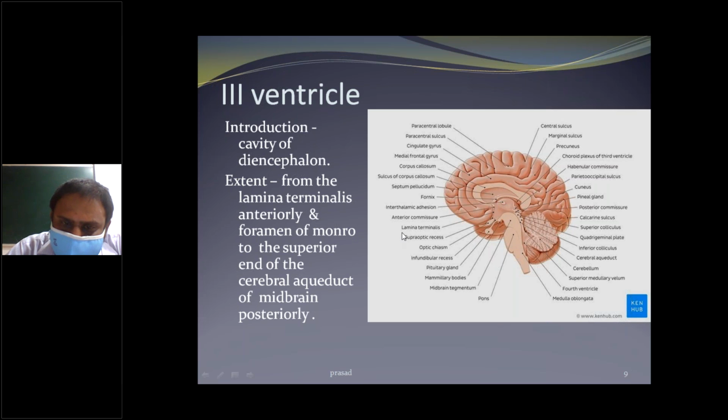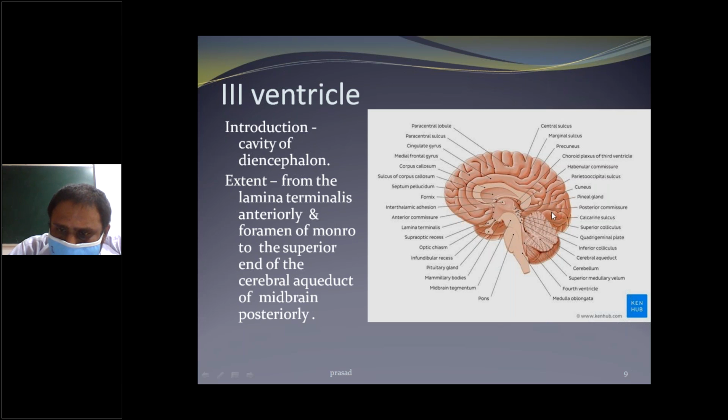Okay, middle one, the anterior commissure and lamina terminalis and superior optic recess. Here the superior optic recess and optic chiasma. Pineal gland and mammillary body, and the tectum of the midbrain. This is formed by the third ventricle. Next one, the roof is formed by the choroid plexus of the third ventricle here, convex below, of the third ventricle.